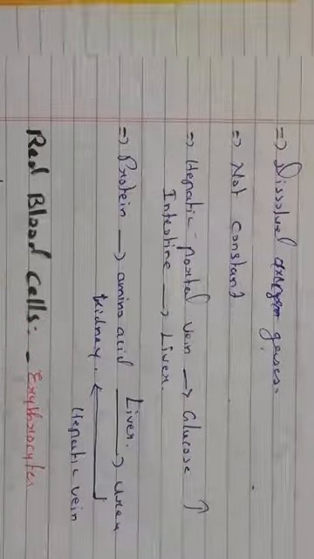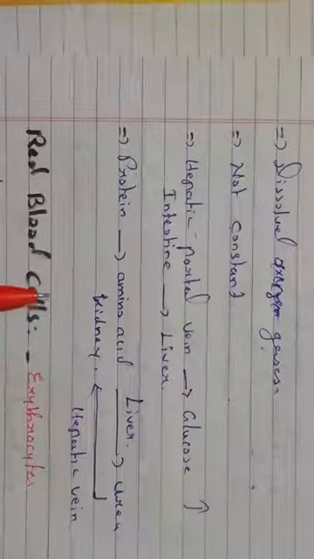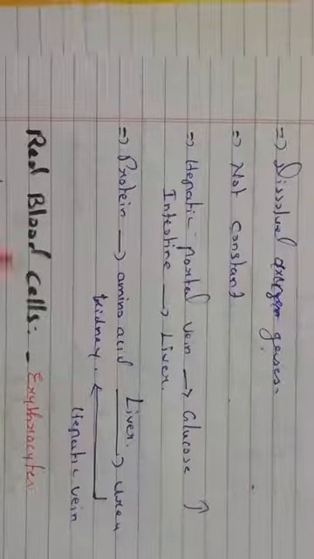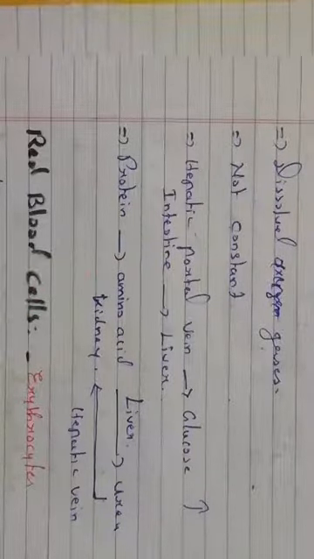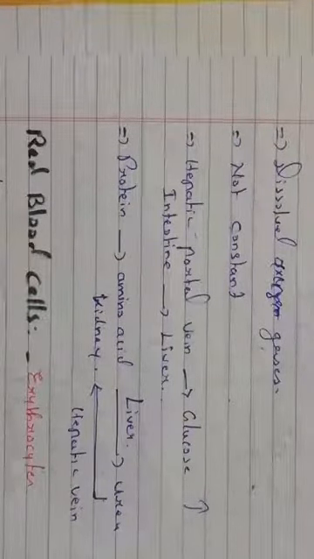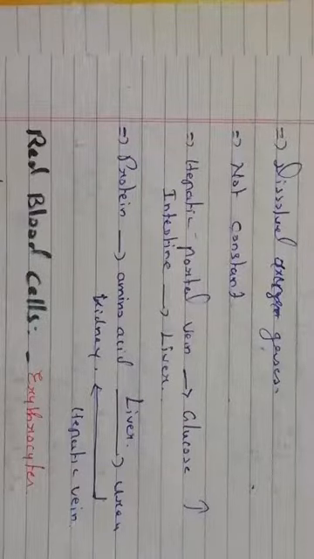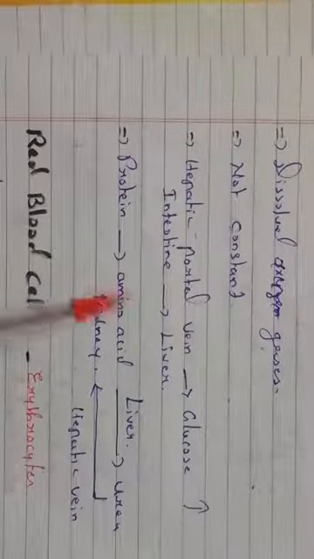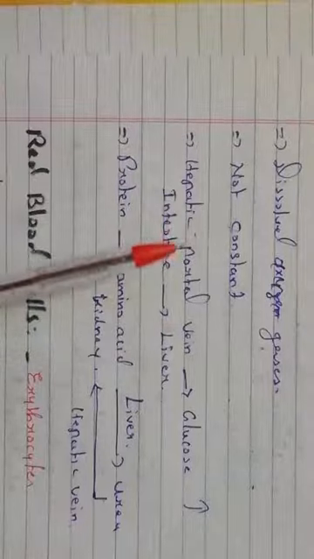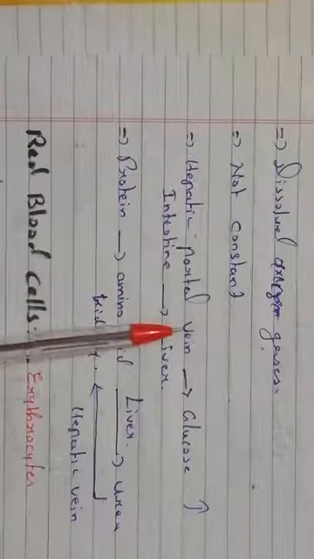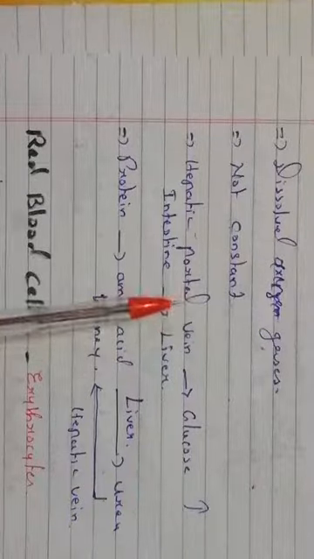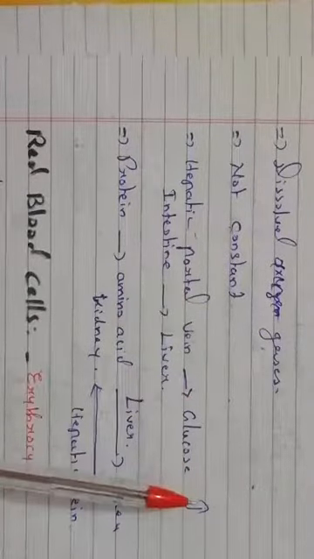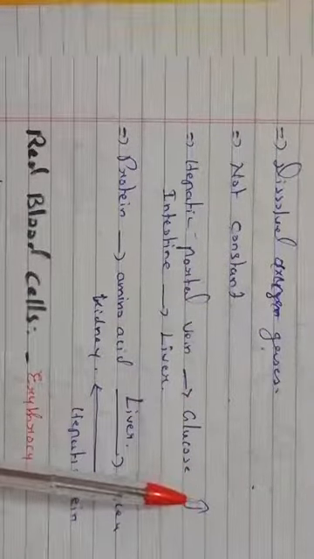It will not be constant at every time. There will be this oscillation, up and down will be there. So during certain situations, for example, immediately after the meal, after we take the food, the glucose level of this hepatic portal vein, which is a blood vessel, will increase. The blood present inside these blood vessels will have increased glucose immediately after the meal.